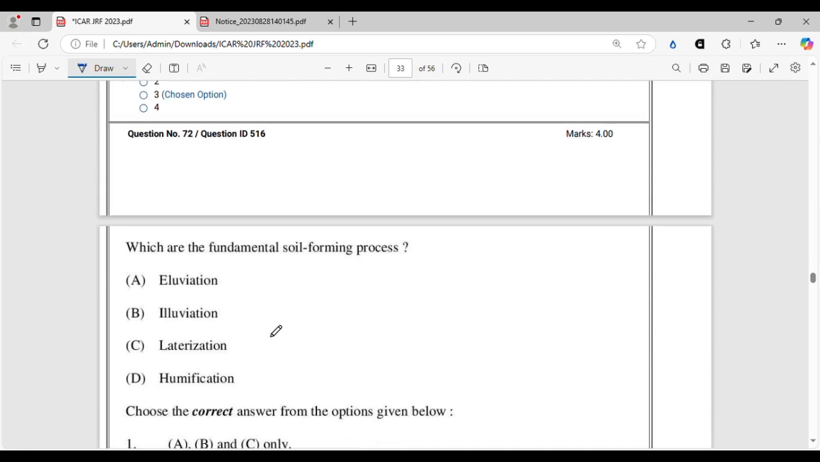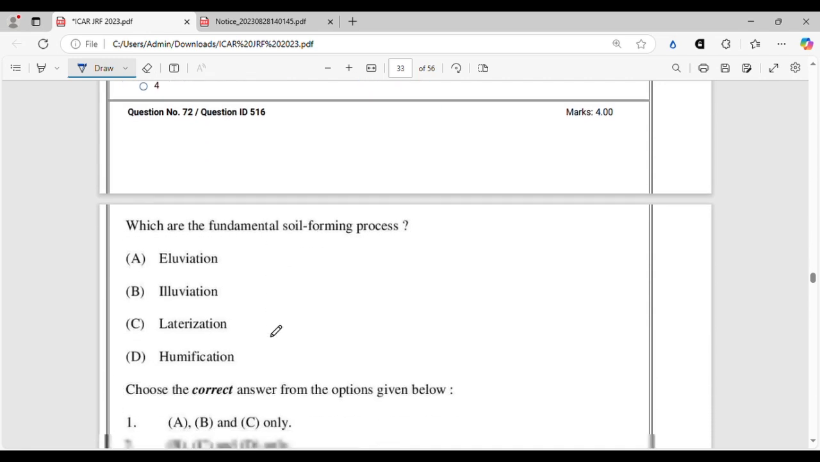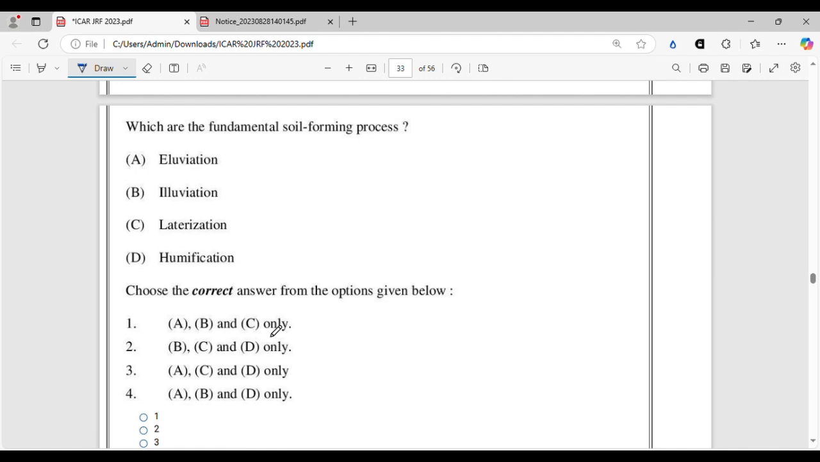Which are the fundamental soil forming processes? Another question from pedology. And as I say always, you have to be very, very thorough with your pedology. We have to give emphasis on it. So if you have read the soil forming processes, you will know there are fundamental soil forming processes and then specific soil forming processes. Inside the specific, there come zonal soil forming processes and intrazonal soil forming processes. However, you can read that portion very thoroughly from the new IEEE or from J L Sehgal's pedology or from old IEEE, anything you like.